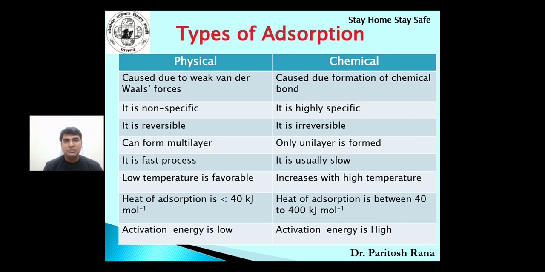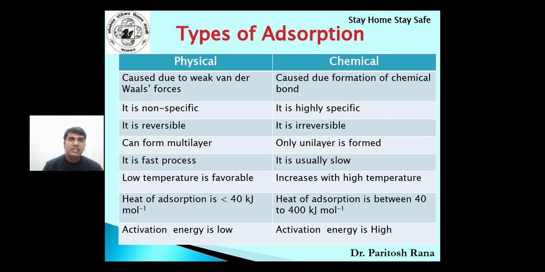Physisorption is reversible. Once you adsorb, they can easily desorb. Chemisorption is irreversible. Once they get adsorbed, it is very difficult to desorb again. You have to go through some kind of process and then only they can be desorbed. In physisorption, formation of multilayer takes place, meaning on one molecule, another molecule, another molecule.